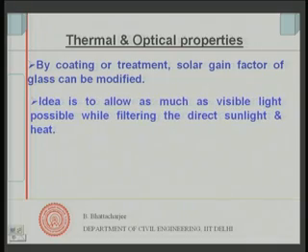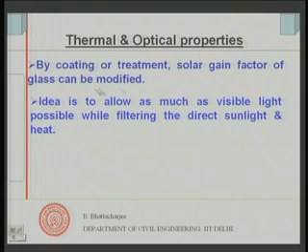But energy in the visible range it should definitely allow, because natural light is wanted, that would make it energy efficient. But not direct sunlight, because it can cause glare, and it will also bring in heat. Direct sunlight can bring in both heat as well as glare, but diffused or visible light it should bring in as much as possible.